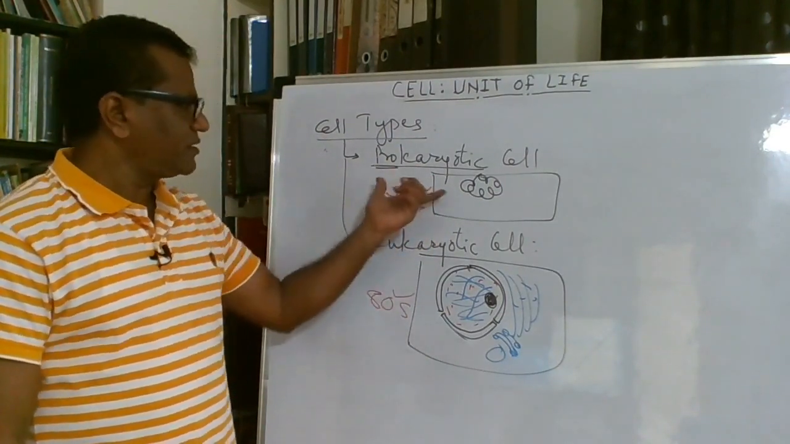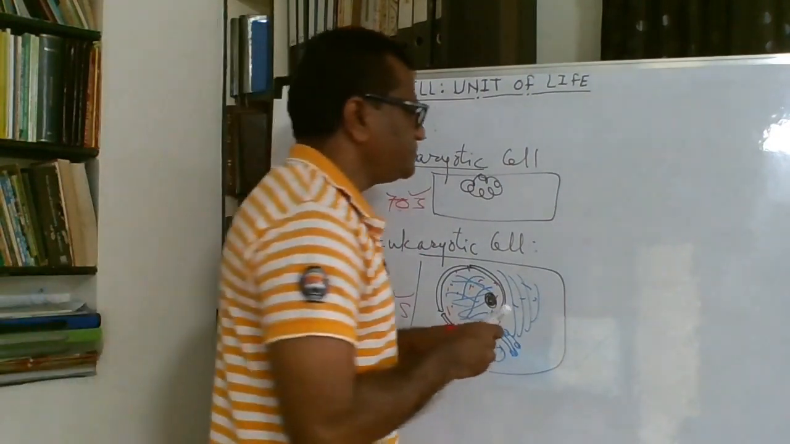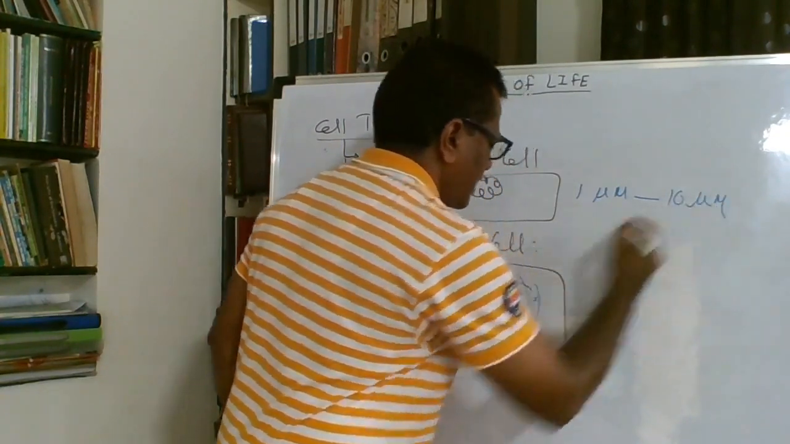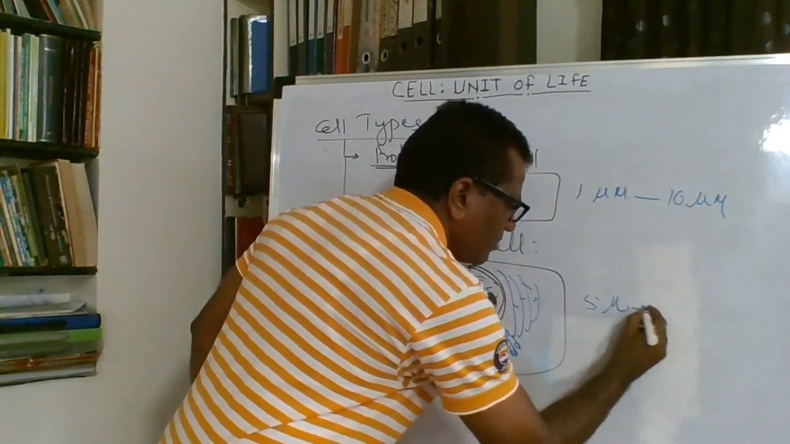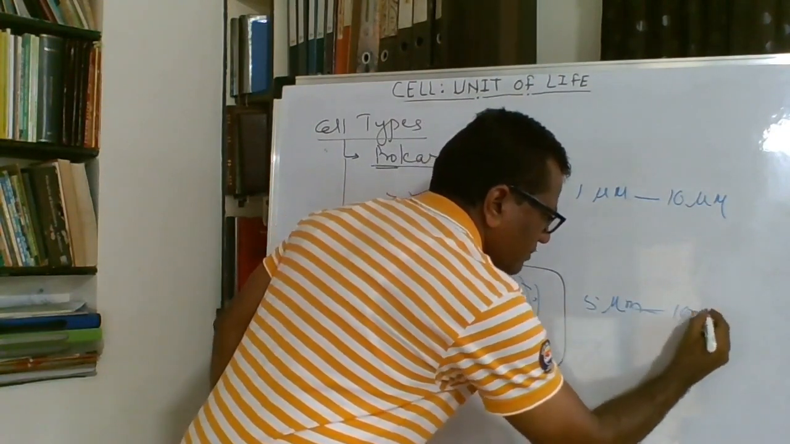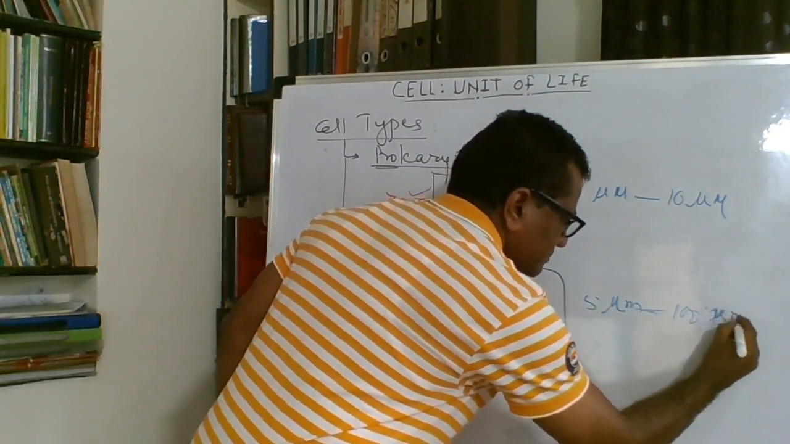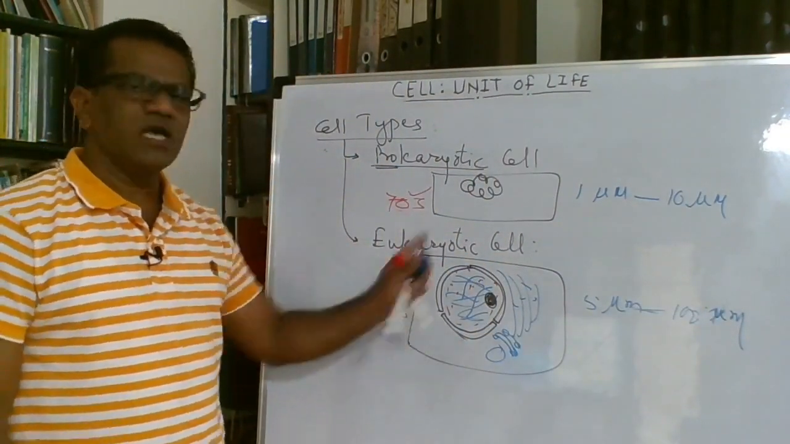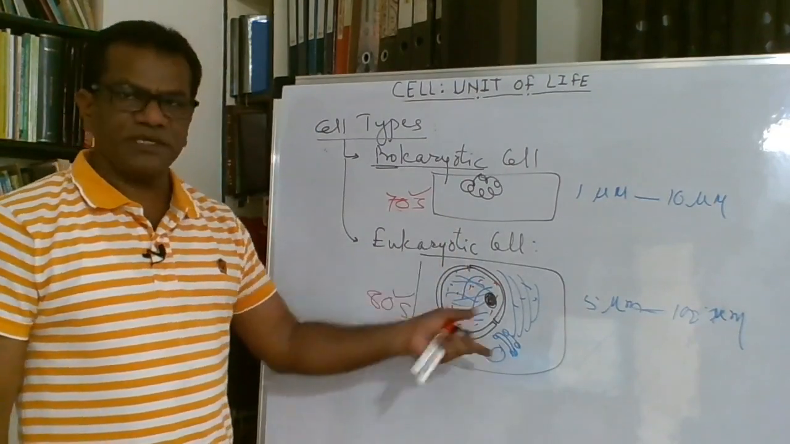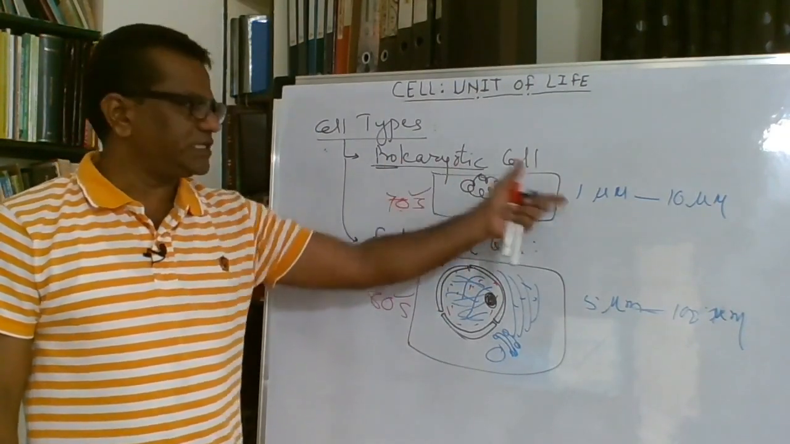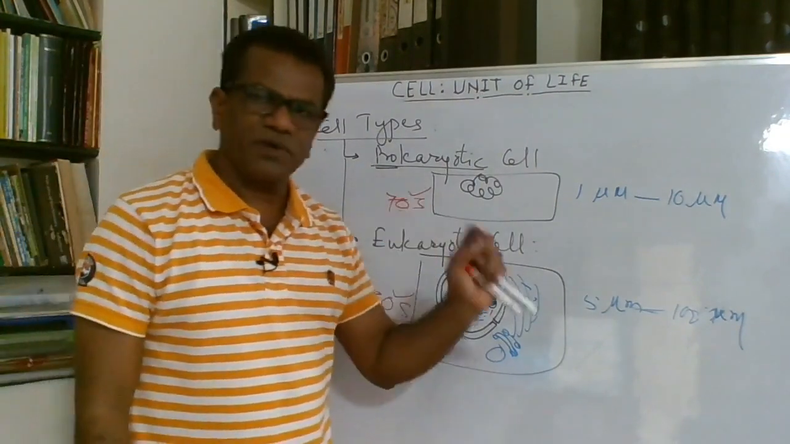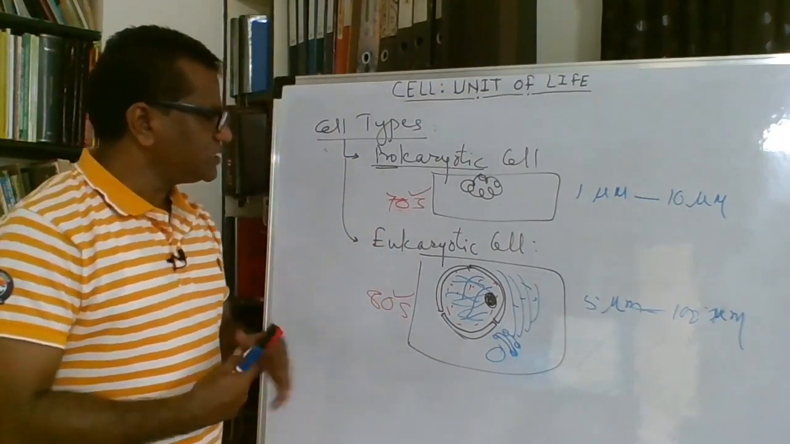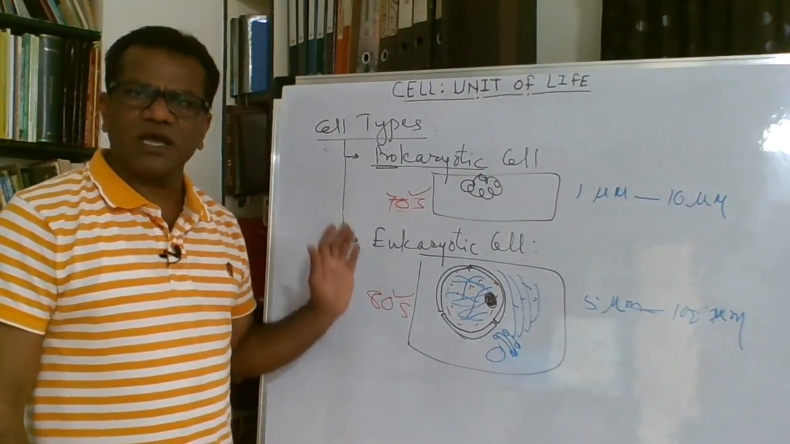Size is slightly different. The prokaryotic cells range from 1 micron to 10 microns, and eukaryotic cells range from 5 to 100 microns, mostly 10 to 100 microns, but some are 5 micrometers also. In prokaryotes the cells are smaller, ultramicroscopic or microscopic, ranging from 1 to 10 microns. So this is the difference between the prokaryotic cell and eukaryotic cell.